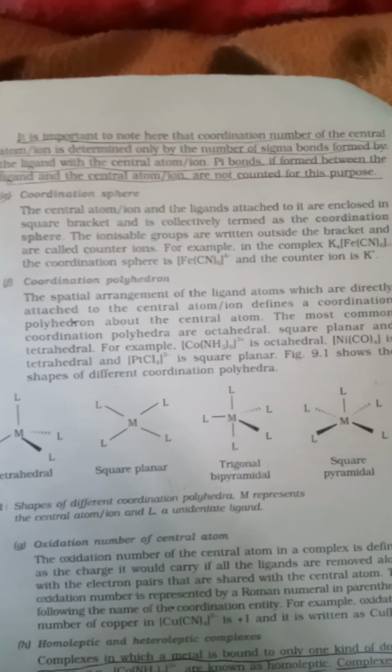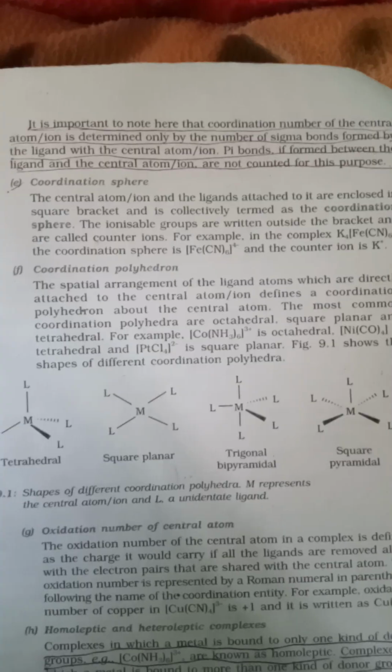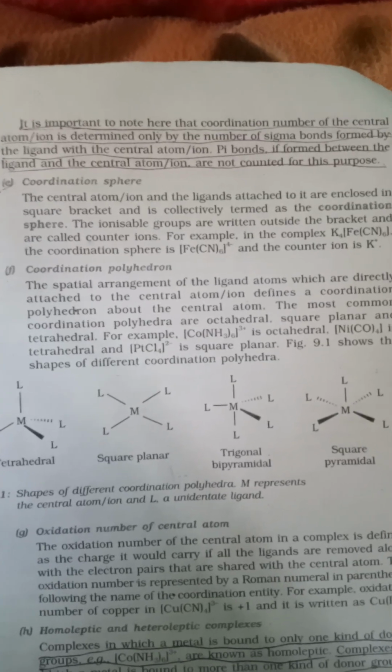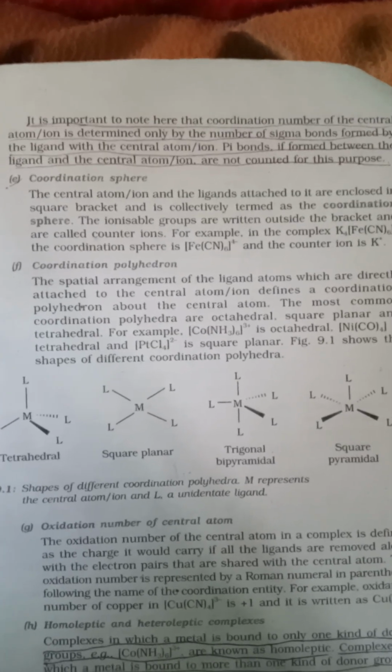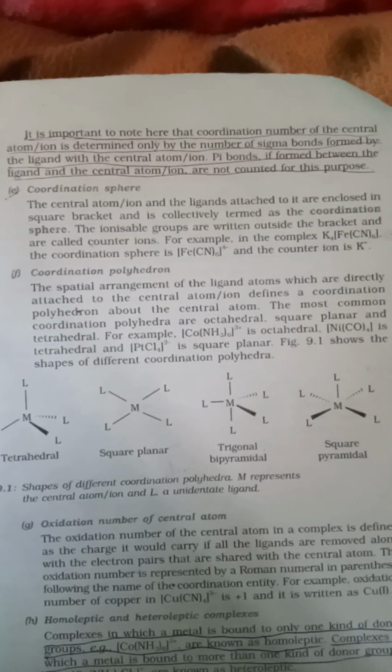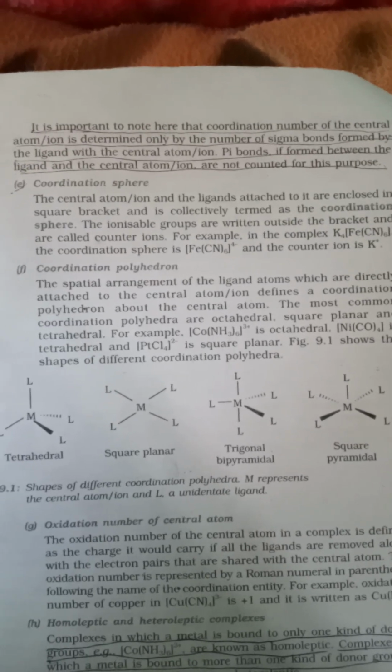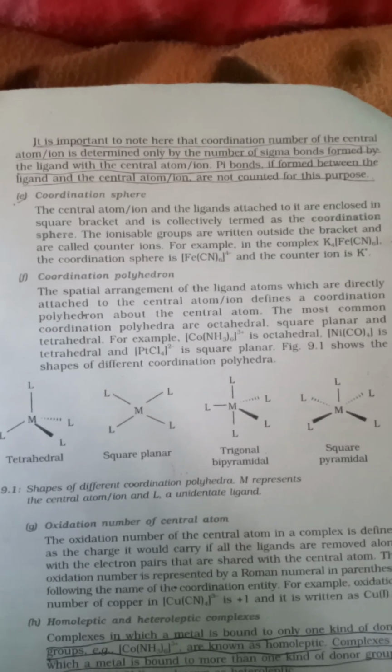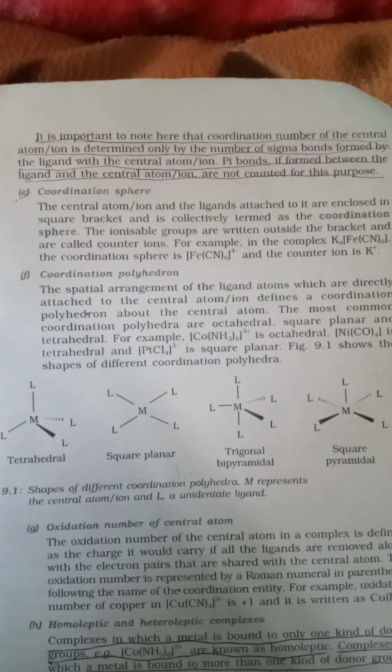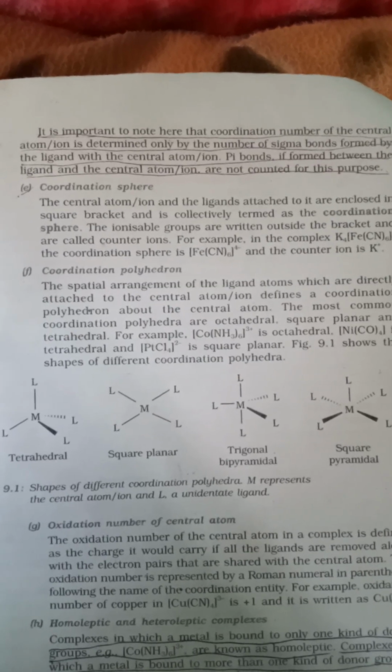Coordination sphere. The central atom or ion and the ligands attached to it are enclosed in a square bracket and are collectively termed the coordination sphere. The ionizable groups are written outside the bracket and are called counter ions. For example, in the complex K4[Fe(CN)6], the coordination sphere is [Fe(CN)6]4- and the counter ion is K+.